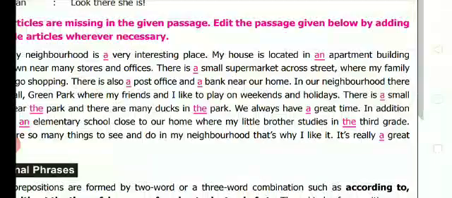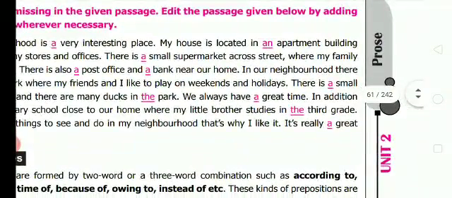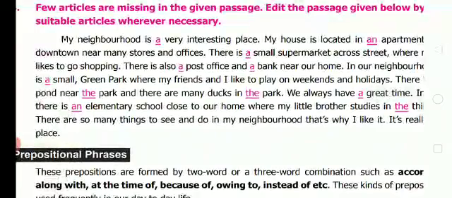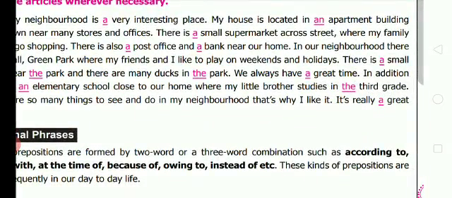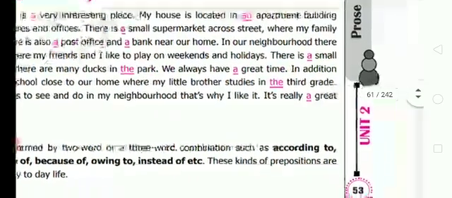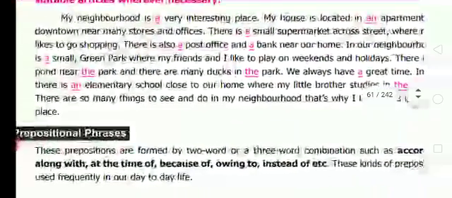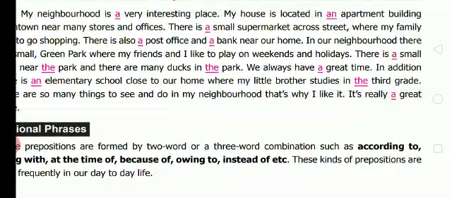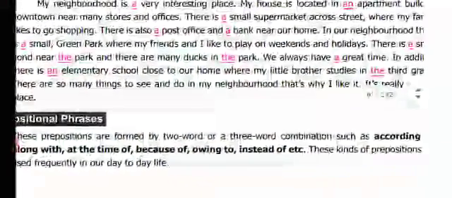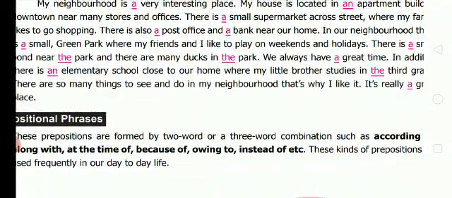There is a small supermarket across street where my family likes to go shopping. There is also a post office and a bank near our home. In our neighborhood, there is a small green park where my friends and I like to play on weekends and holidays. There is a small pond near the park and there are many ducks in the park.